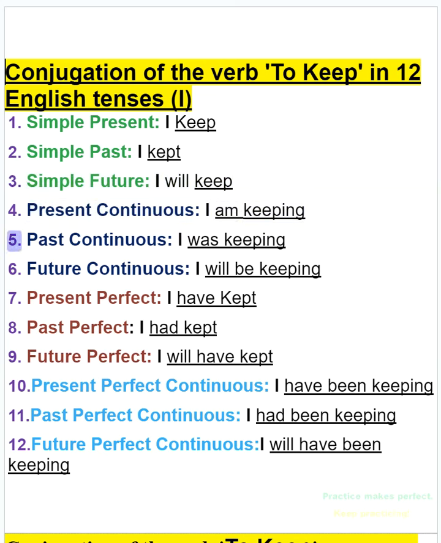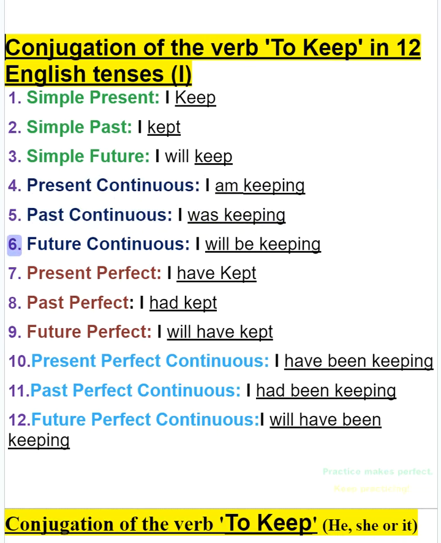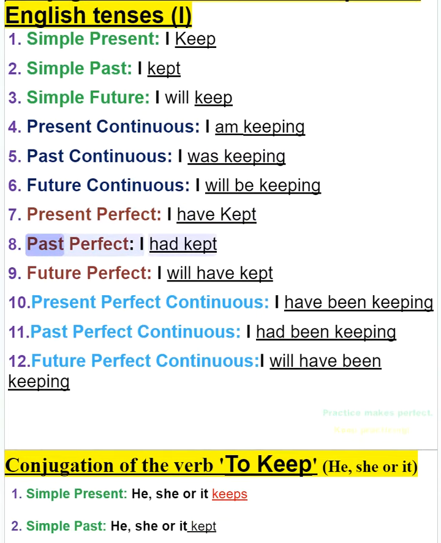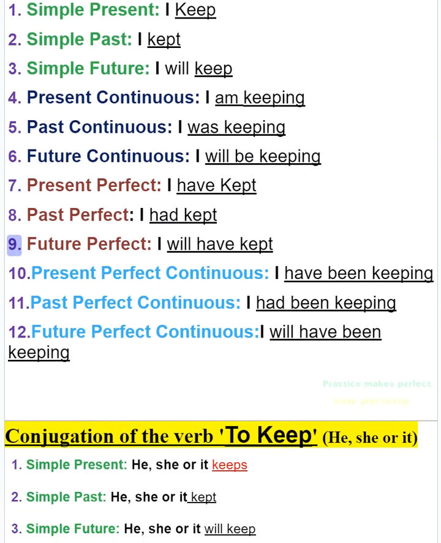5. Past continuous, I was keeping. 6. Future continuous, I will be keeping. 7. Present perfect, I have kept. 8. Past perfect, I had kept. 9. Future perfect, I will have kept.